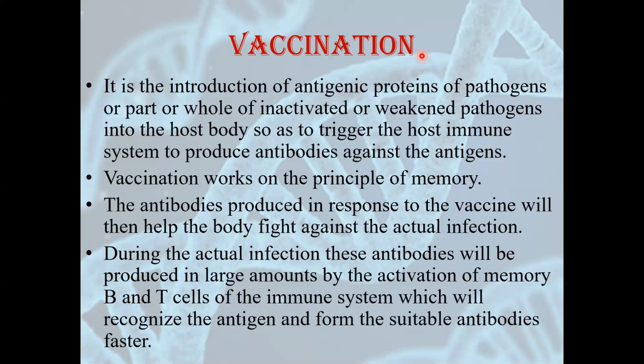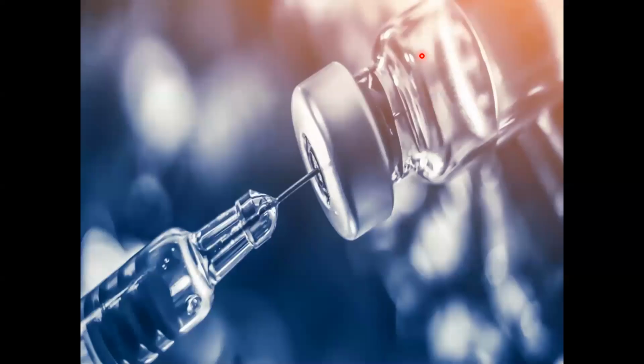During the actual infection, these antibodies will be produced in large amounts by the activation of memory B and T cells of the immune system, which will recognize the antigen. It will recognize the antigen because it had fought with it in the earlier stage of our life, and then it will form suitable antibodies faster, and the virus or bacteria or any pathogen can be killed. So vaccination is very important, and it is responsible for providing immunity for the whole life of an organism.